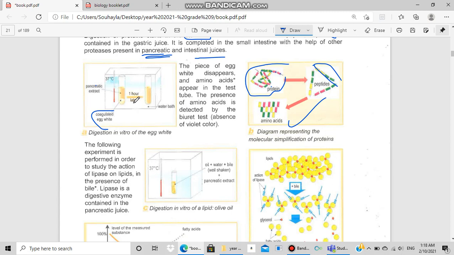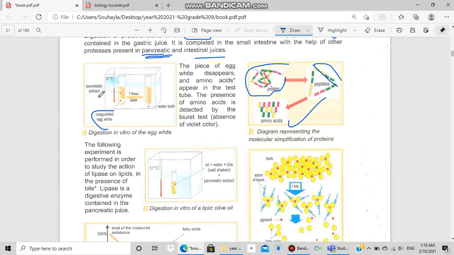After 1 hour. Why 1 hour? Because the digestion of the protein needs 1 hour to be completed. So what happened to the coagulated egg white? The coagulated egg white disappears. Why? Let's see why. Who is responsible for the disappearance of the coagulated egg white?